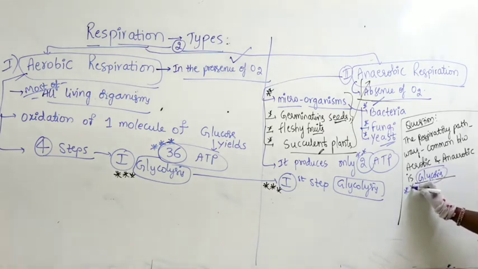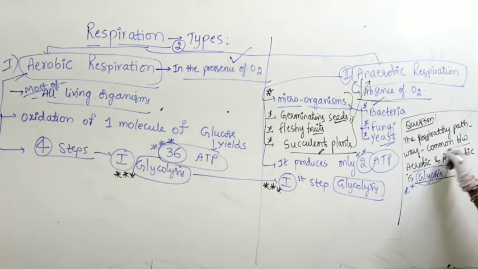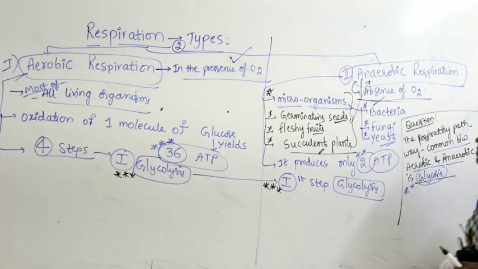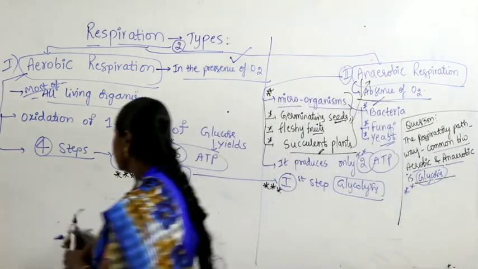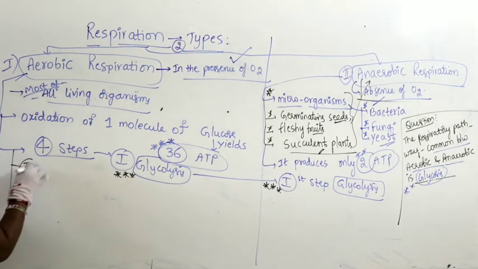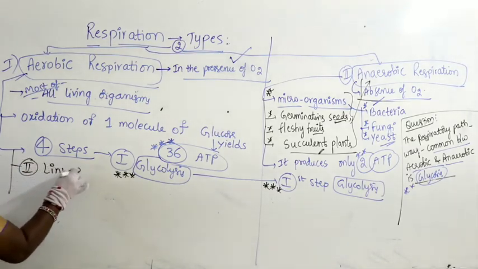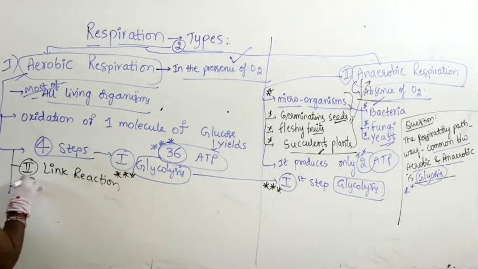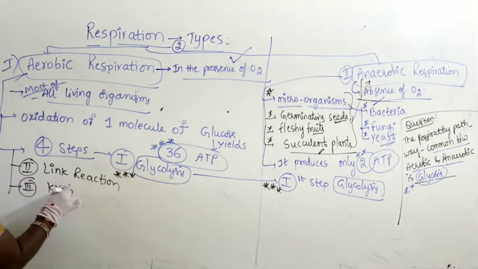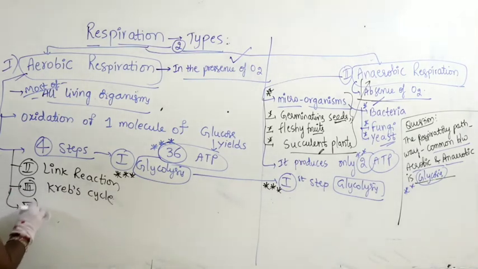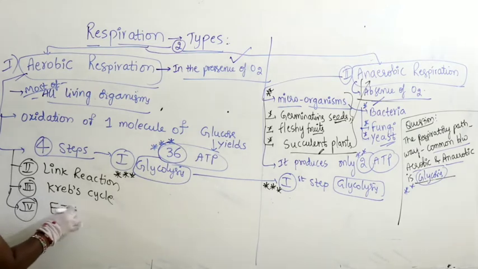For anaerobic respiration also, the first step is glycolysis. Glycolysis is a common pathway between both aerobic and anaerobic pathways. So here altogether there are 4 steps, as I told you. Then the second step is called link reaction, and then what we find here is nothing but the Krebs cycle, then followed by the electron transport system.